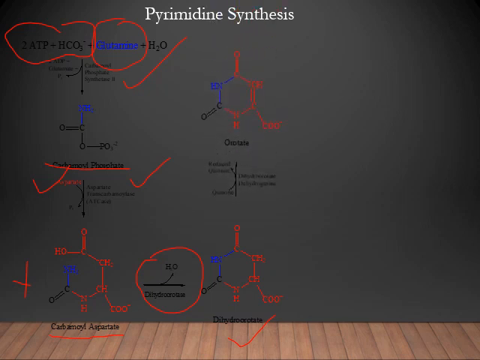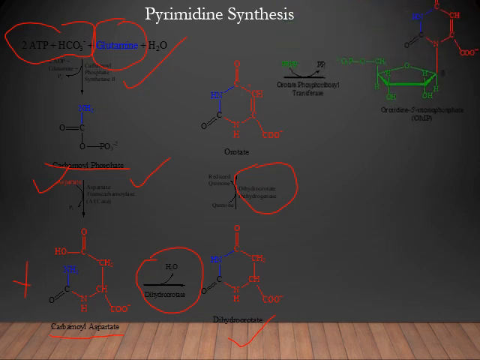Now the fourth reaction is that this dihydroorotic acid is oxidized to yield the pyrimidine derivative orotic acid. So once again, dihydroorotate undergoes oxidation to form orotic acid, and this reaction is catalyzed by a mitochondrial enzyme, that is, dihydroorotate dehydrogenase enzyme. Previously we discussed that this is the only enzyme present in mitochondria. All the remaining enzymes responsible are present in the cytoplasm. So this reaction is once again dihydroorotate undergoing oxidation to form orotic acid by dihydroorotate dehydrogenase.